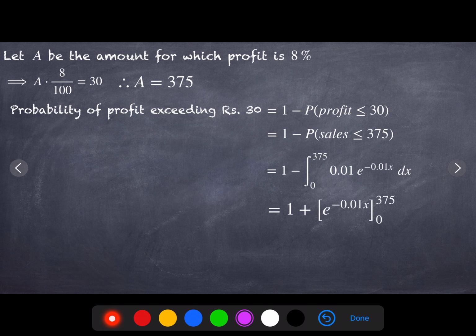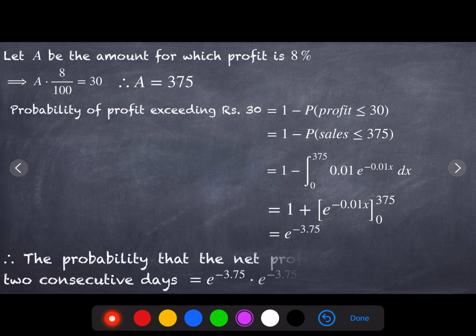Substitute, integrate and apply the limits, we will get the final expression as e power minus 3.75. Here if you simplify, you will get 1 and minus 1; the lower limit is e power minus 0, so minus 1 plus 1, the minus 1 gets cancelled, and we will arrive at e power minus 3.75. For 2 consecutive days, just multiply together, that is e power minus 3.75 into e power minus 3.75. Simplify that expression, we will get the final answer as 0.005.